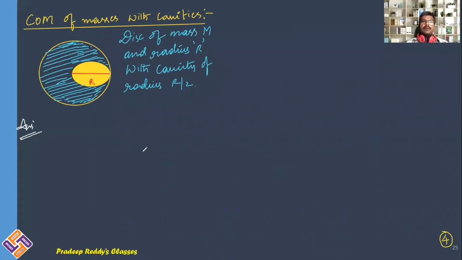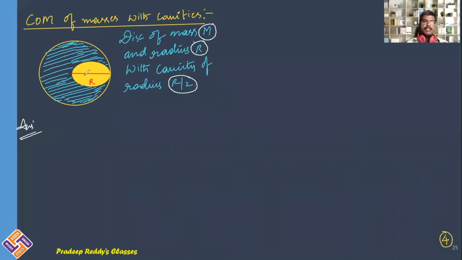So now let us discuss finding the center of mass of bodies in which there are some cavities. You have a disk, and this disk has mass m and its radius is r, and out of this total disk I am removing this portion in yellow color, which is a cavity whose radius is r by 2.